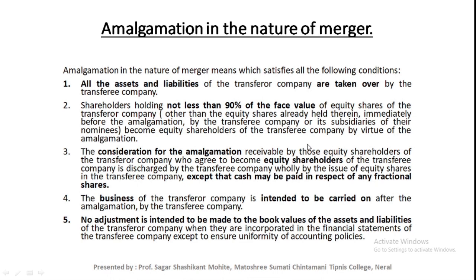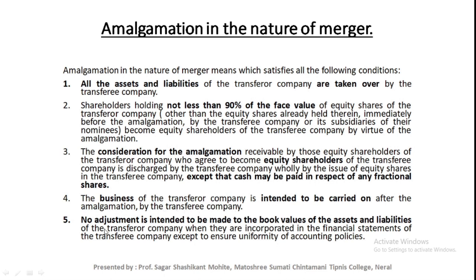That means purchase consideration should be settled through equity shares only. Next condition: the business of the transferor company is intended to be carried on after the amalgamation by the transferee company. That means the transferee company should continue the same business of the transferor company.